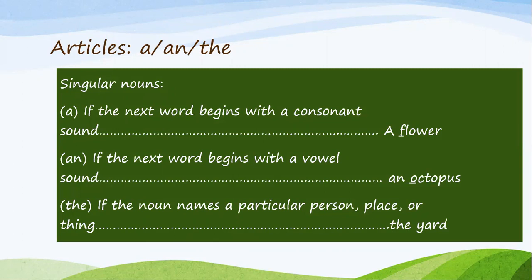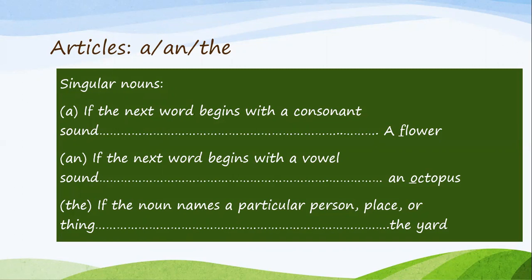When do we use the? If the noun names a particular person, place, or thing. Another word for particular is specific. So, the yard. We're not talking about just any yard, we're talking about the yard.